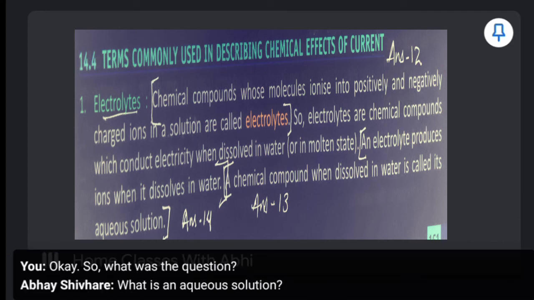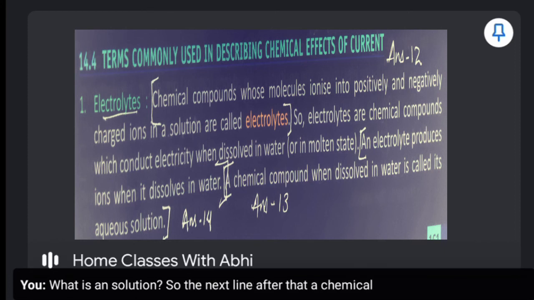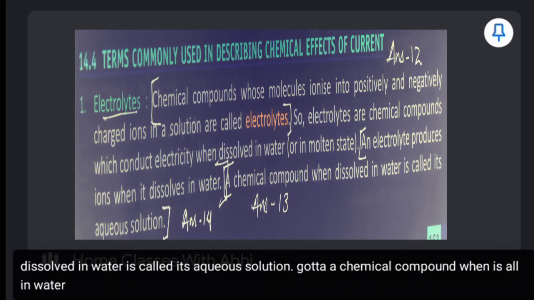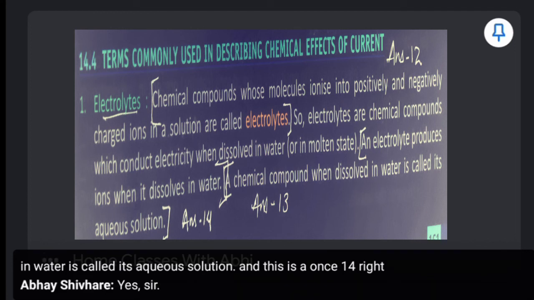What is an aqueous solution? So the next line after that: a chemical compound when dissolved in water is called its aqueous solution. Got it now? A chemical compound when dissolved in water is called its aqueous solution. And this is our answer 14. Correct? Yeah. Next one.